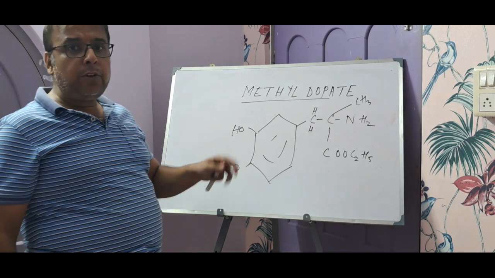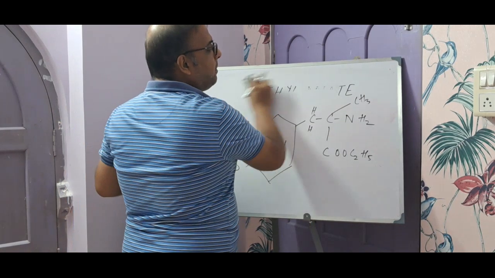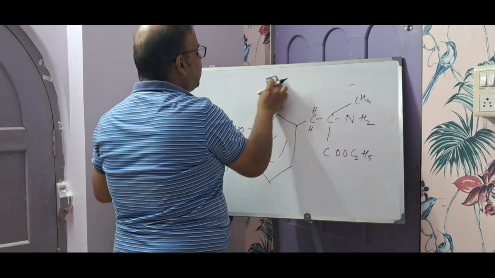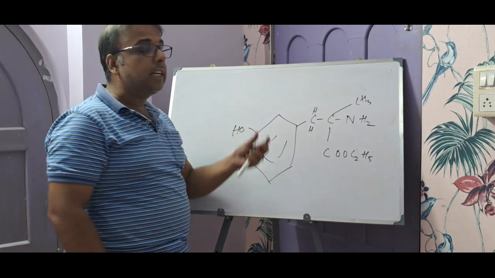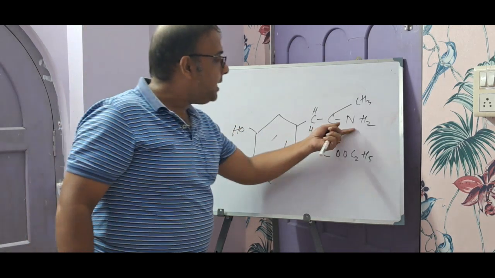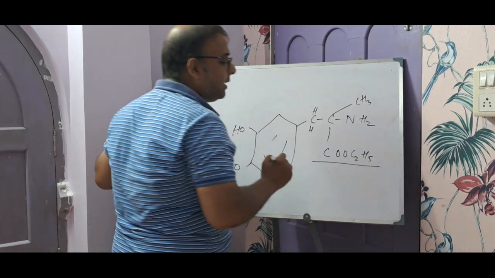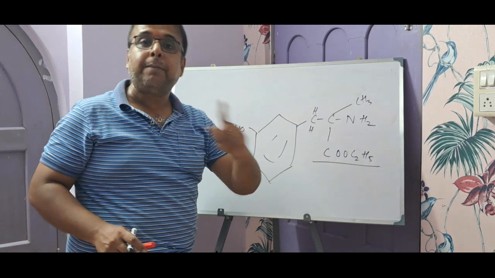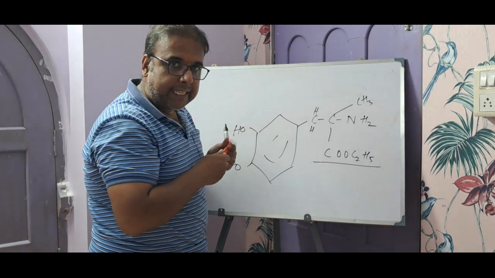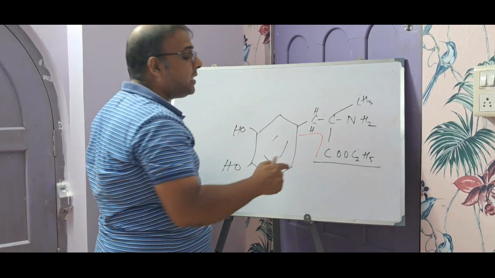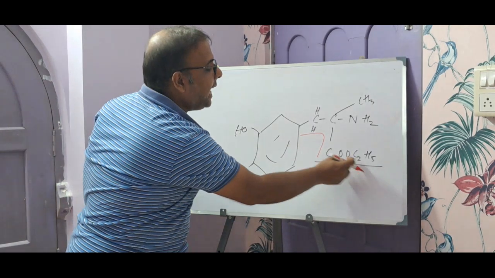Now let's move on to the IUPAC naming of methyldopate. First and foremost, in any compound we need to search for the parent molecule. Here there is an amine, and there is an ester, so definitely the ester should get the preference. So the ester is the parent here. This is the longest chain, comprising 1, 2, 3, three carbons. Three carbons means propanoate. So this is basically ethyl propanoate.